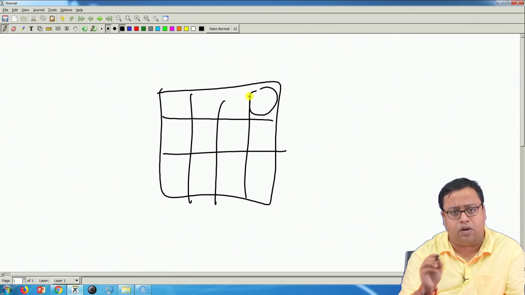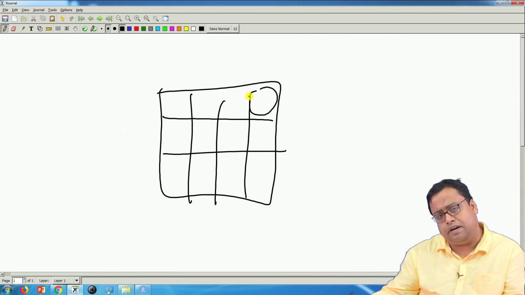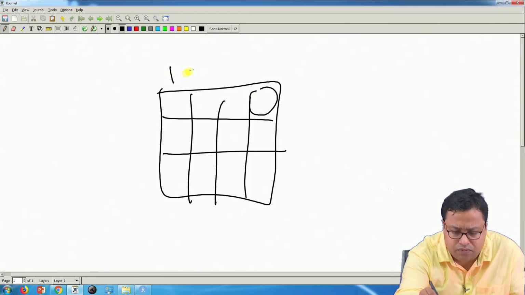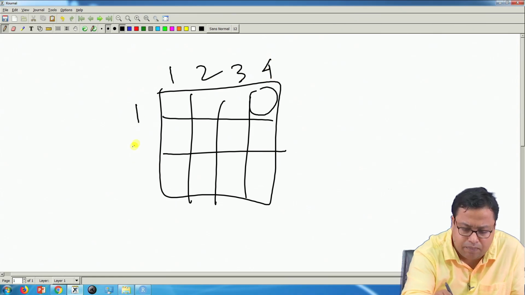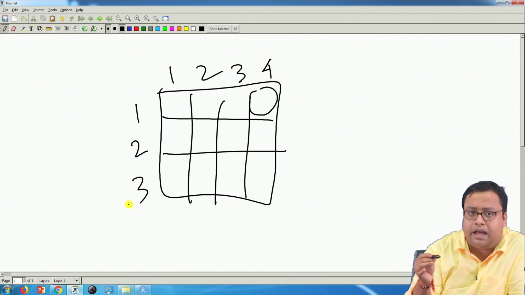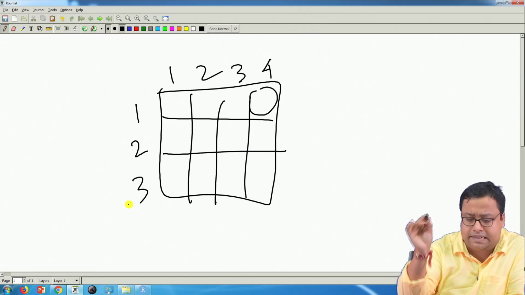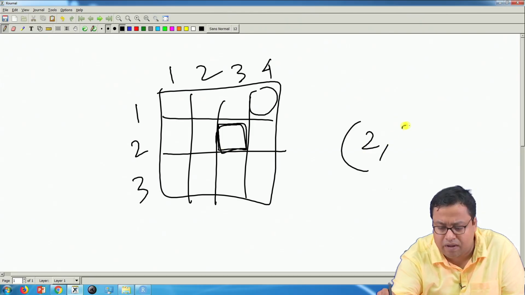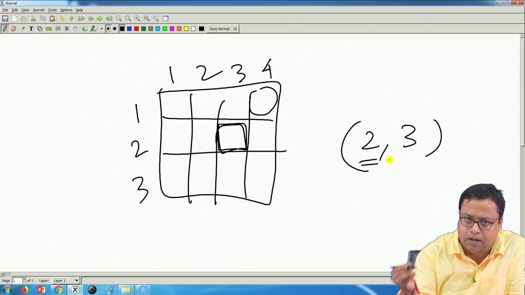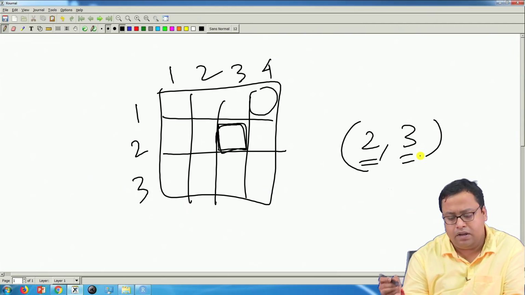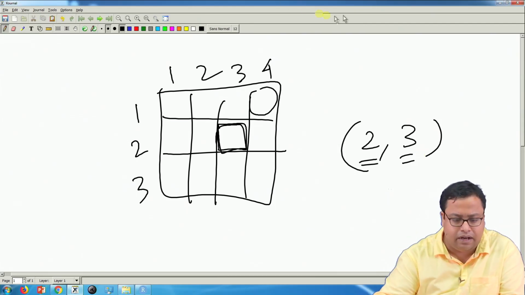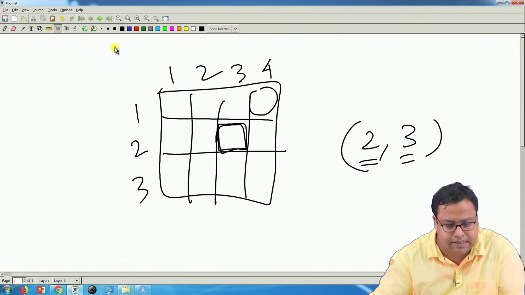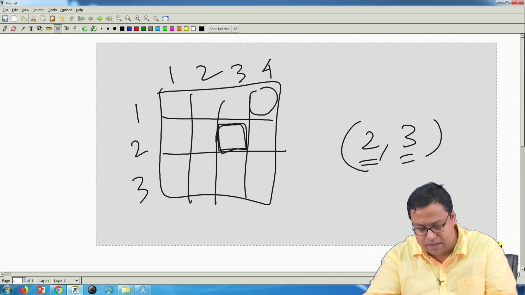These are the column numbers 1, 2, 3, 4, and these are the row numbers 1, 2, 3, and each cell is known by its row number first and column number second. So the address of this particular cell is 2, 3: 2 is the row number and 3 is the column number. Based on this idea, we will learn how to create a matrix using R.